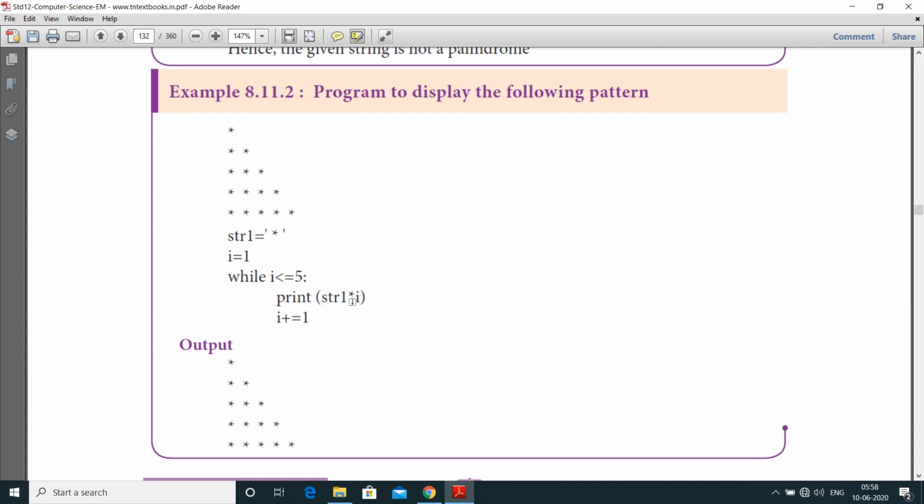So here the string contains a certain length. After applying this increment operator, first i is equal to 1. So here str1 star 1, so only one time should be printed. And next, after the increment, i is equal to 1 plus 1, which is 2. So here the i value should be changed to 2, which is less than or equal to 5. Condition is satisfied, so str1 star 2, so 2 stars are printed. Like that, 3, 4, 5 should be printed.